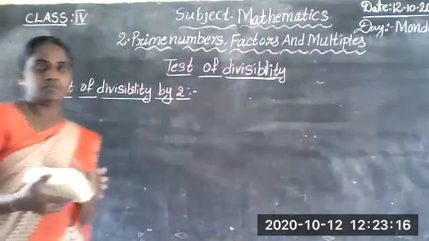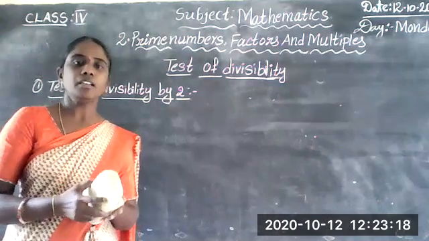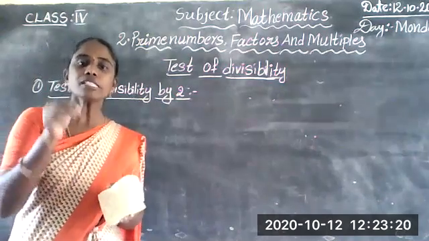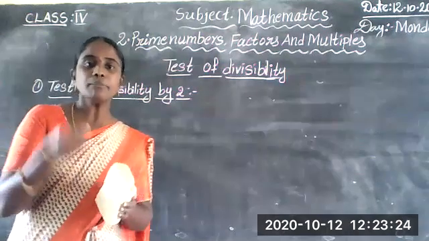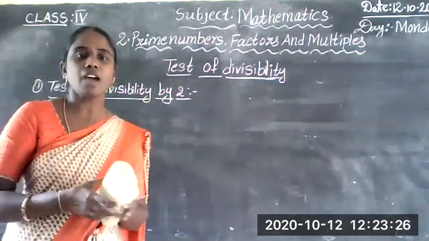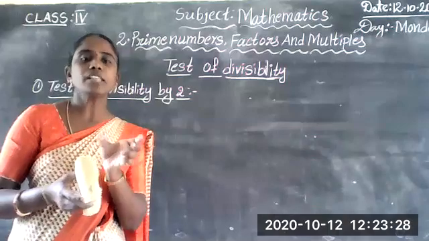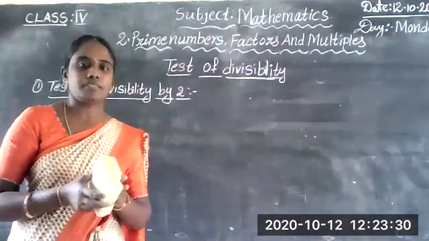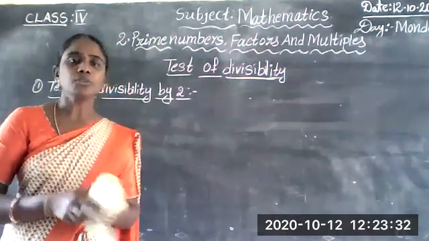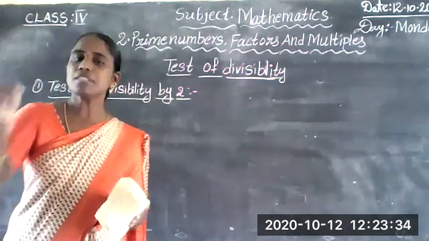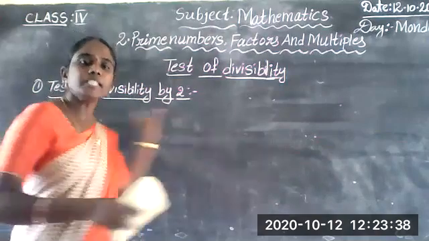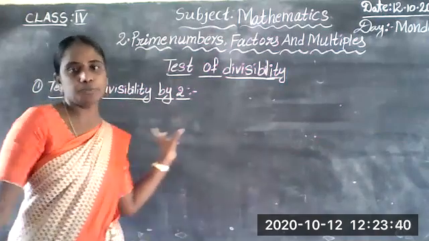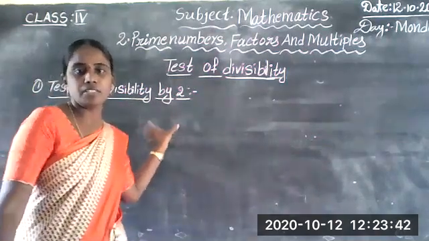Which numbers have even numbers in the ones place? Those numbers are all divisible by 2, exactly divisible by 2. That is the test of divisibility by 2.